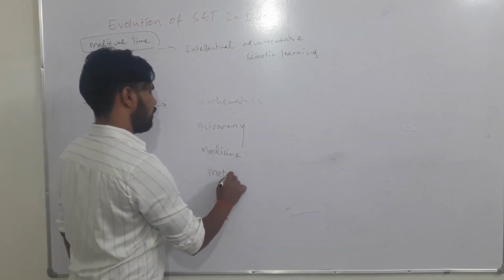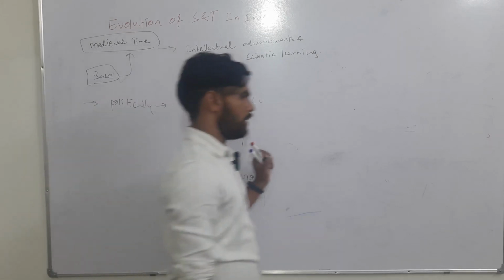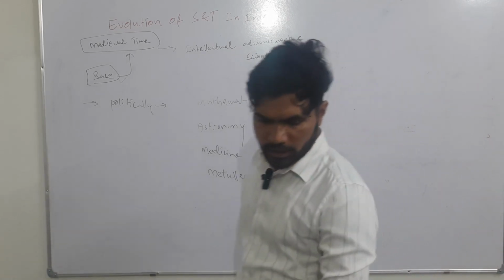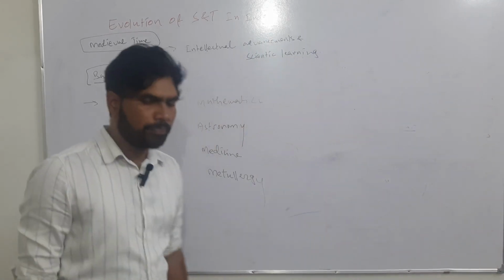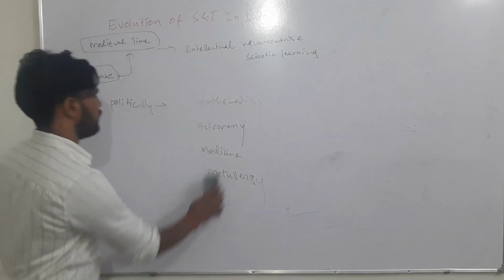So in all these areas there were advancements in the medieval period also, just like the ancient period. Just like the ancient period, we will see briefly the advancements in each and every area.